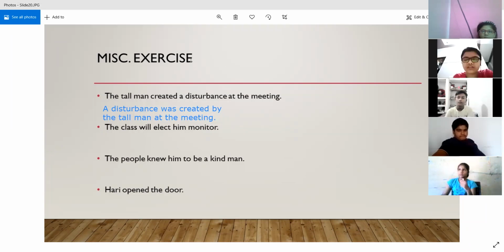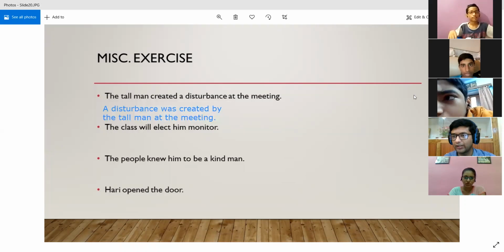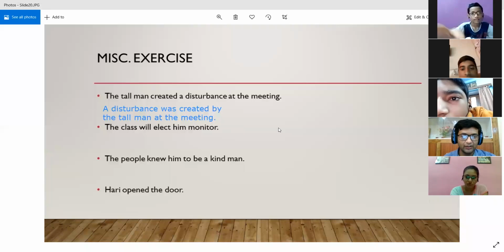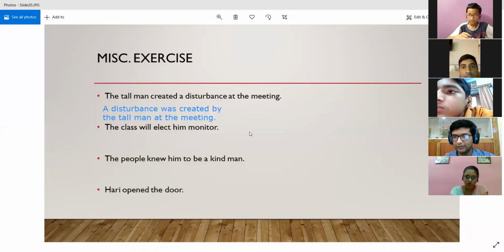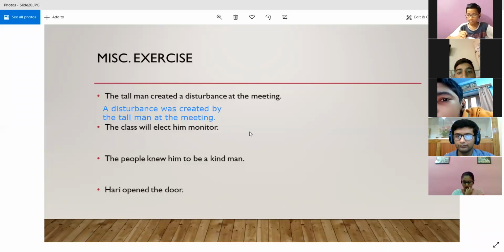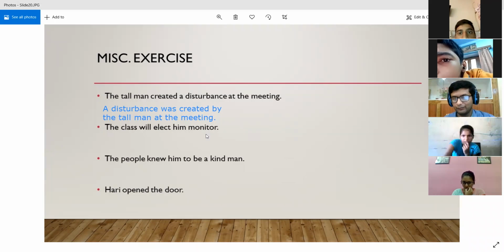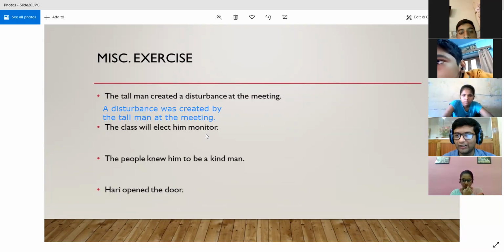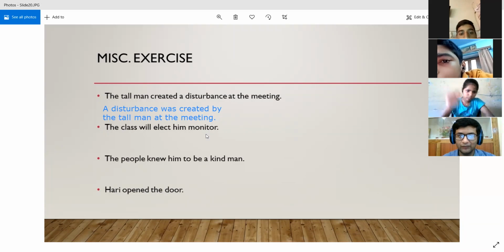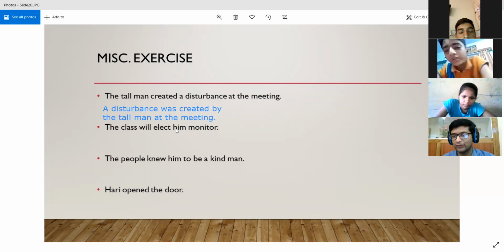Now, anyone new? I am seeing all the usual. All right, so Mohammad Fadil will attempt this one. I can see a new face now. The class will elect him monitor. So the monitor will be elected by the class. So where is him? Gone. So you neglected him over there. The monitor will be elected by the class. All right, then what will you do about him present over here?